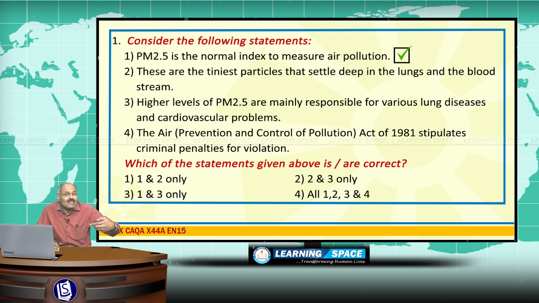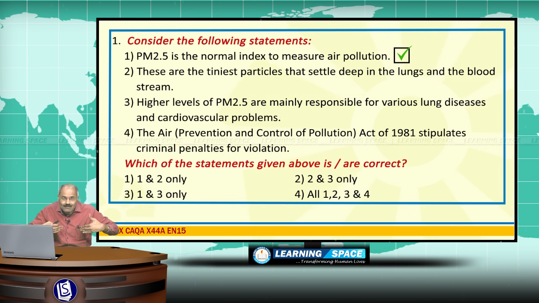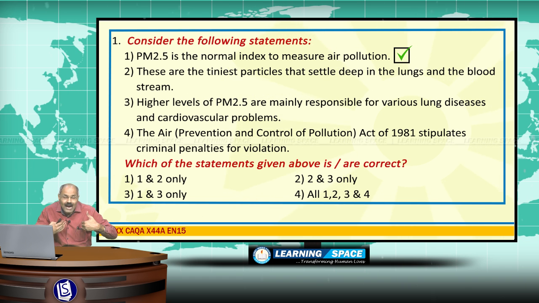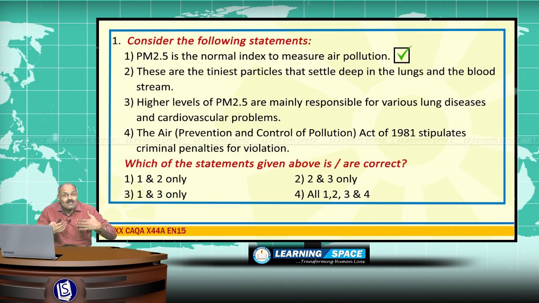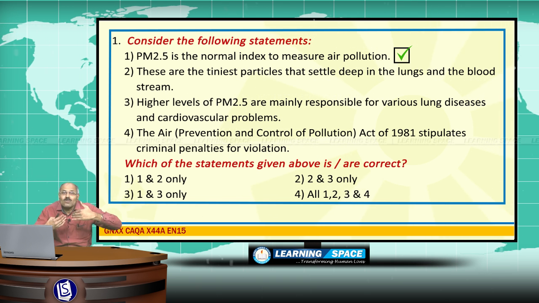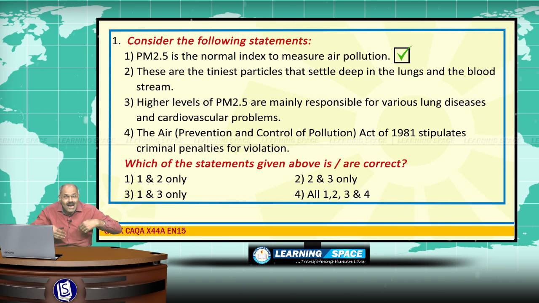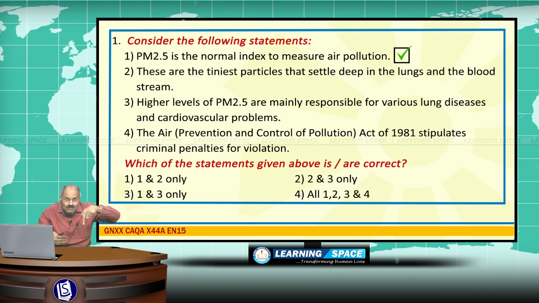The second is, these are the tiniest particles that settle deep into the lungs. We inhale air, and through the air these tiny particles will go to the lungs and settle down deep into the lungs, and they also reach the bloodstream.